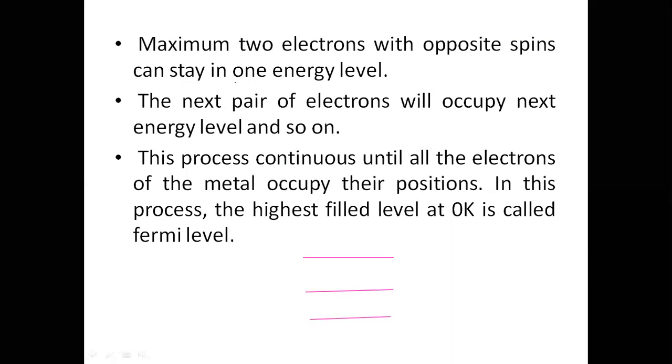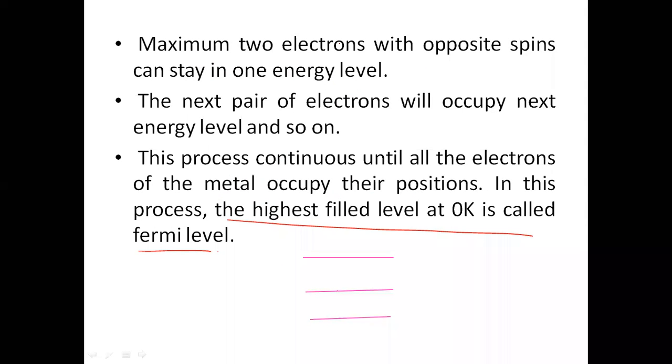This I have written here. Maximum 2 electrons with opposite spin can stay in one energy level. So the first pair will occupy this energy level, the next pair will occupy the next energy level. If this process is continued, the highest filled level at 0 Kelvin is called the Fermi level.